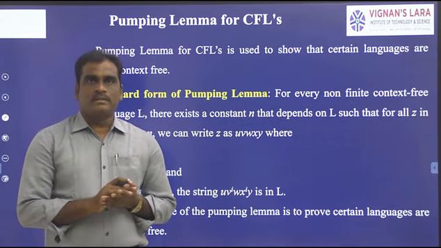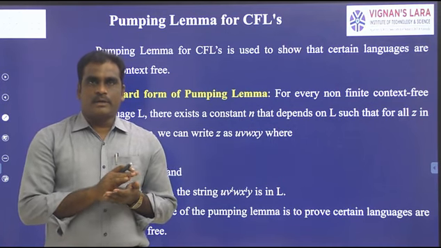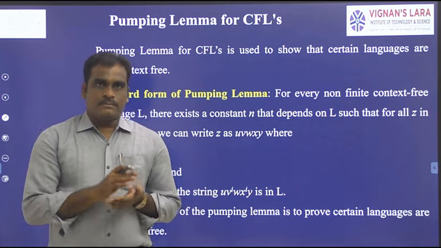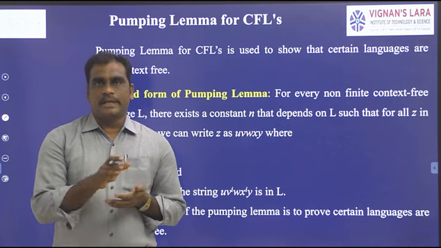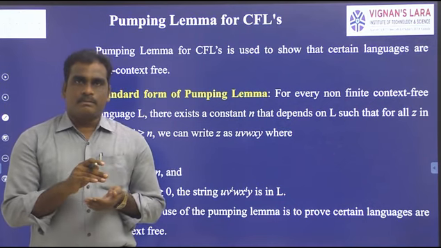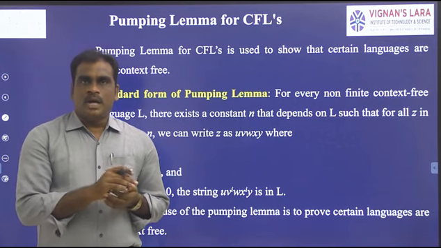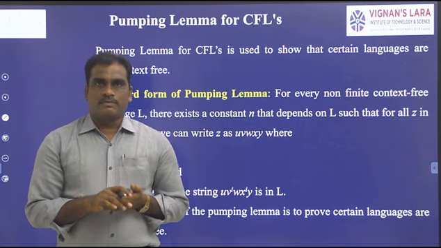The first part is related to context-free grammar. What is meant by context-free grammar, and the derivations of context-free grammar, that is leftmost derivation, rightmost derivation, and then parse trees. All these come under part 1. And part 2 is the simplification and the normal forms.